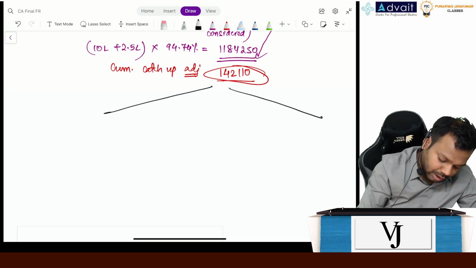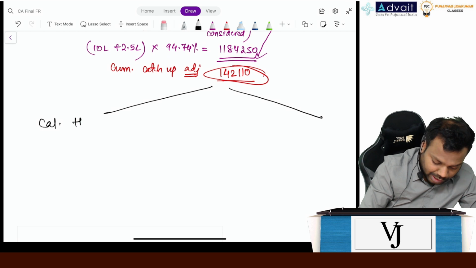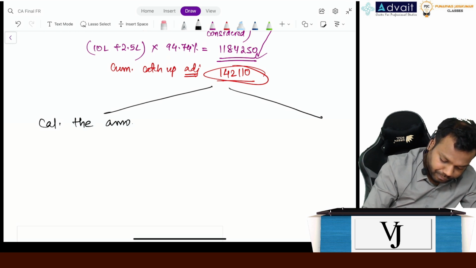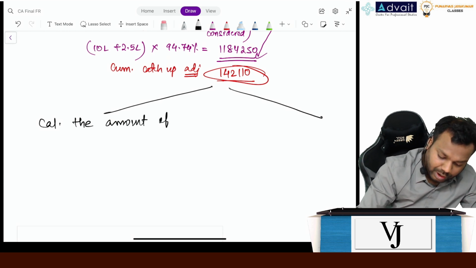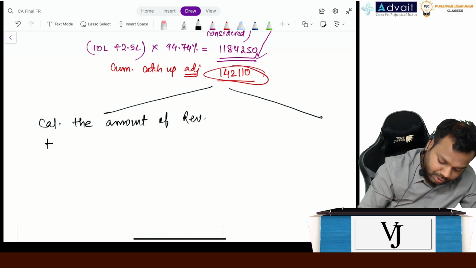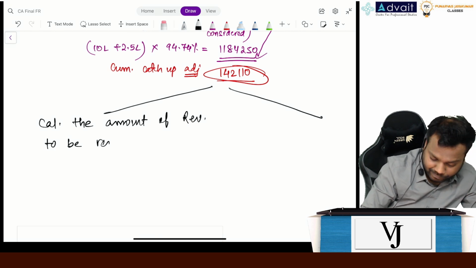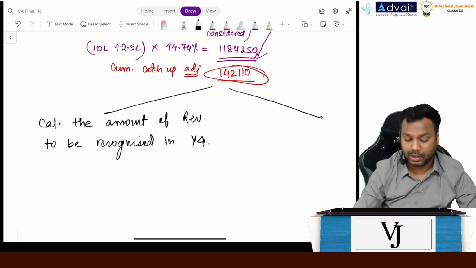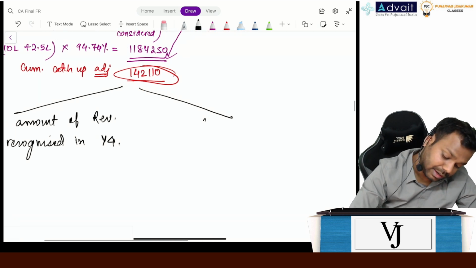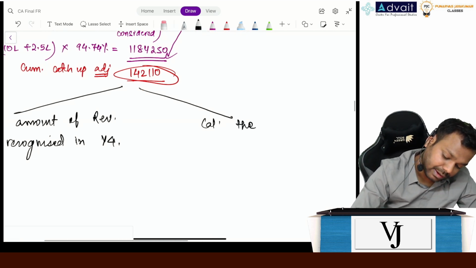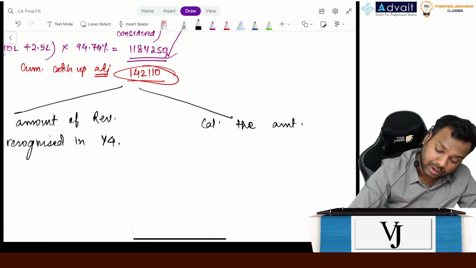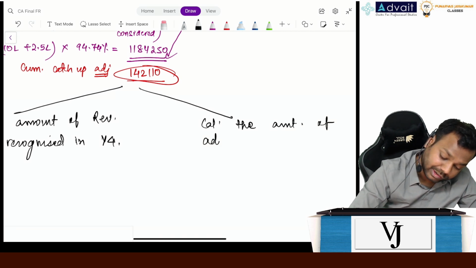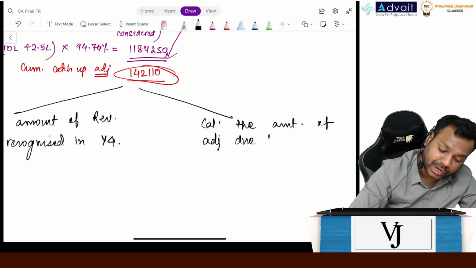First, calculate the amount of revenue to be recognized in year 4. Second type of question, calculate the amount of adjustment due to change of estimate.